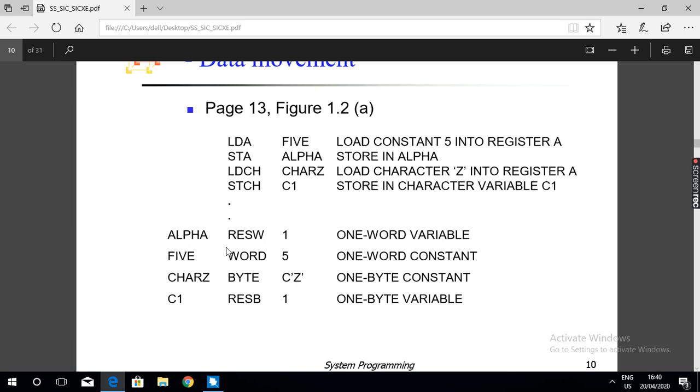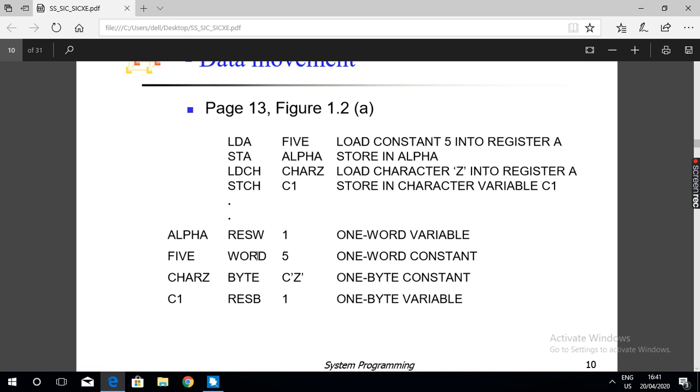Then ALPHA RESW 1. Here we are defining a one word variable, a 3 byte variable. RESW means we are reserving one word, and the label for the 3 memory locations is ALPHA. What about the next one, WORD 5? BYTE is similar to WORD.